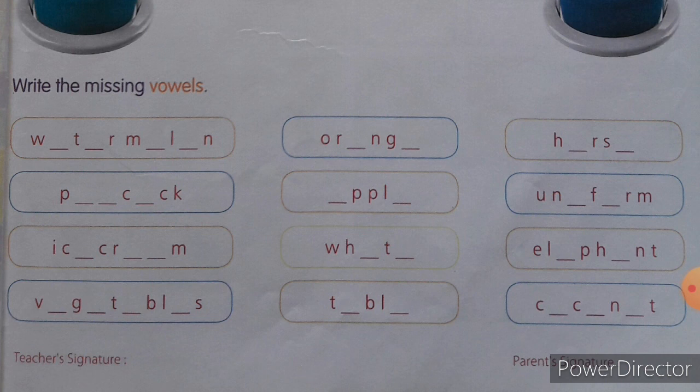The next one is H dash and R-S dash. Can you say the word? Yes, it is horse. H-O-R-S-E. Horse. In the blanks you have to fill O and E.